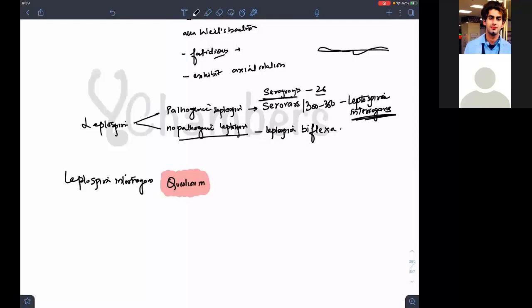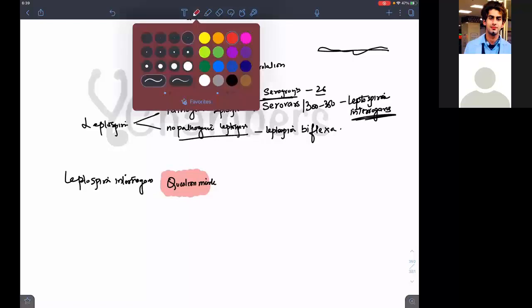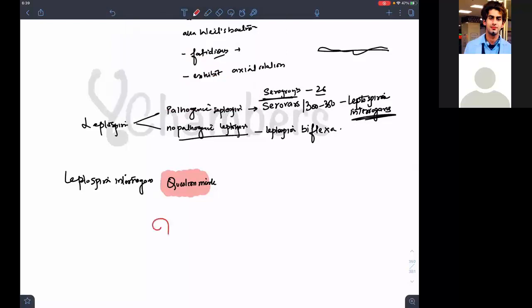It appears to me like a question mark, like this. Clear? So it has a question mark appearance, Leptospira interrogans. I won't make a question mark like that, with the dot and everything. Don't think everything has symmetry. You just have to visualize.